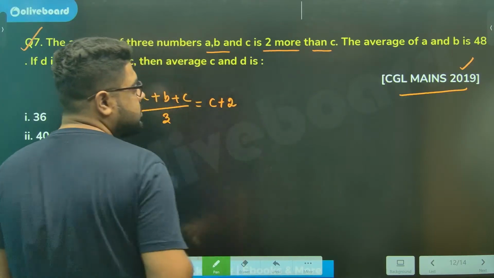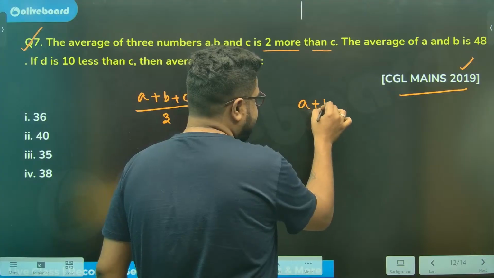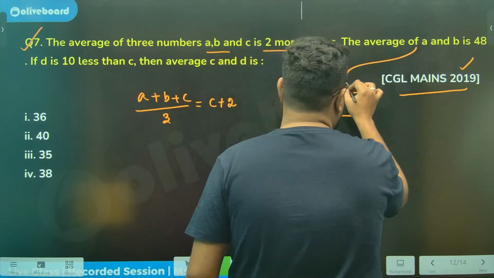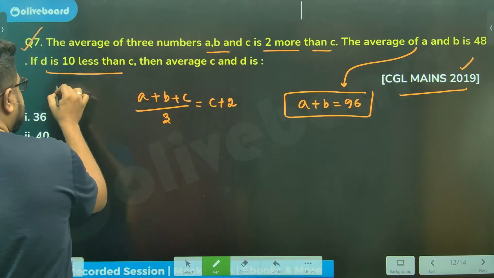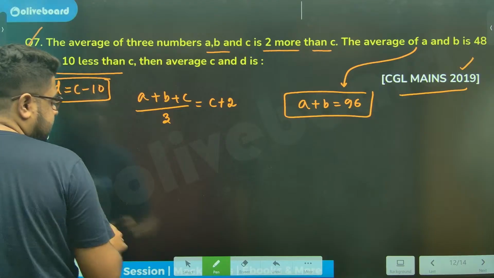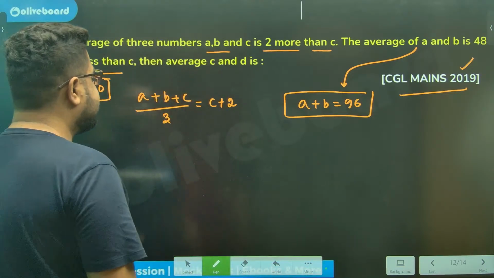C plus 2. Average of A and B is 48, meaning A plus B is 96, sir. Just from this line. D is 10 less than C. So D is C minus 10. Average of C and D they are asking. Okay. बढ़िया. So let's do one thing.